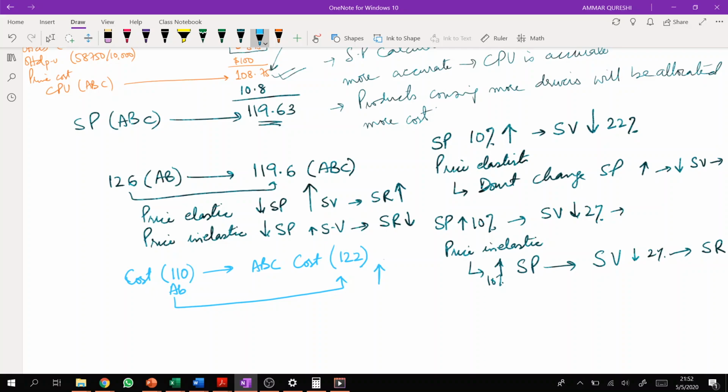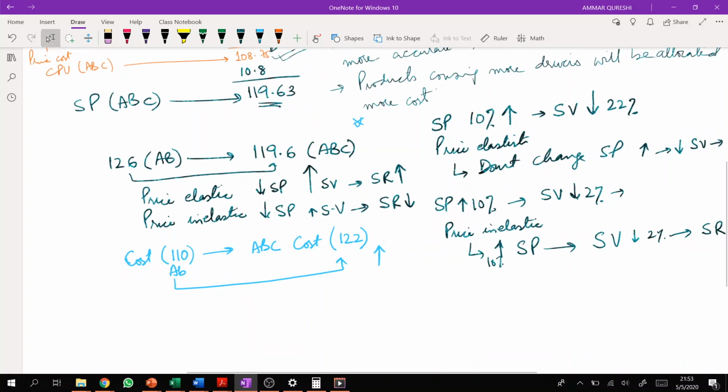So ultimately the selling price is going to, oops, I forgot one point here. I will tell you later. I just recalled. If you want to increase your selling price by $22, you have to check whether this increase is acceptable to the customers or not.